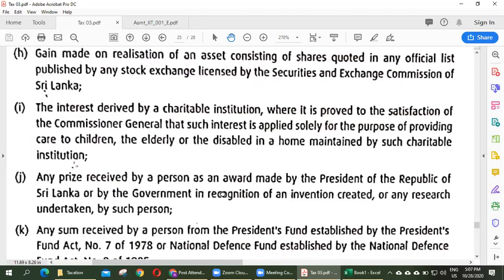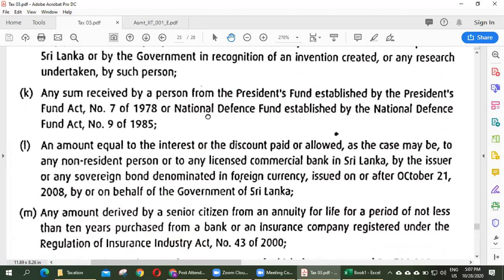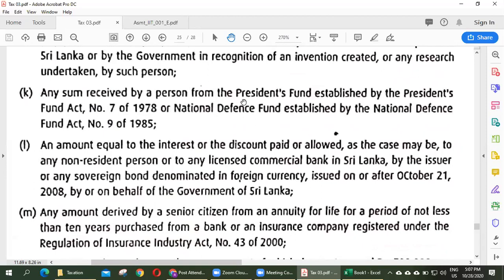Any prize received by a person as an award made by the President of the Republic of Sri Lanka or by the government in recognition of an invention created or any research undertaken by any person. If you have received any award from the government for your innovation, creation or research, that amount is also not taxable. Any sum received by a person from the President's Fund established by the President's Fund, or the National Defence Fund established by the National Defence Fund.